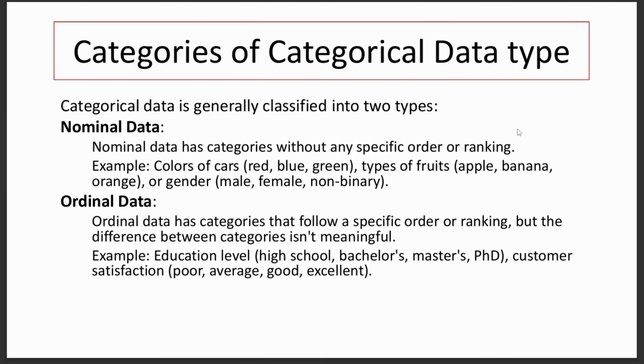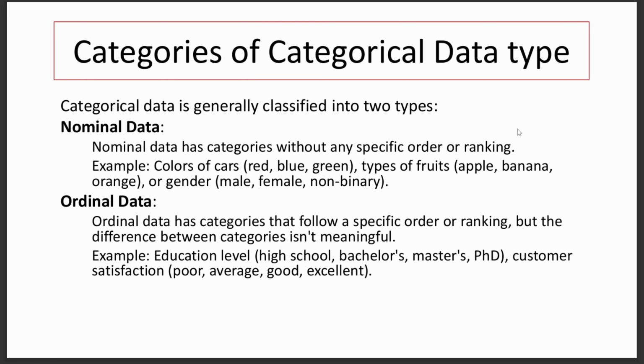So we also have categories of the categorical data type. The first one is nominal data, the second one is ordinal data. Nominal data has categories without any specific order or ranking. For example, color of car: red, blue, green. We can also say green, red, blue. Types of fruits: apple, banana, orange. Or we can also say apple, orange, and banana. Or gender: male, female, non-binary.